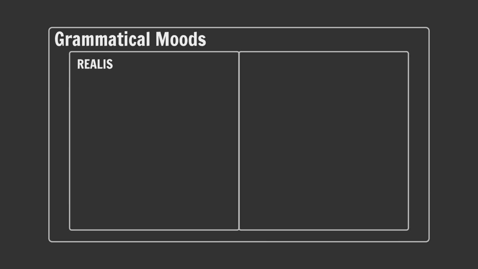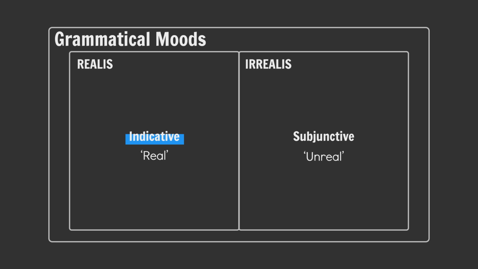All grammatical moods fall into one of two categories, realis or irrealis. Realis moods are grammatical moods that are used to indicate that something is or isn't the case, as the speaker believes it. As a shorthand, think real. Irrealis moods, in contrast, are grammatical moods that are used to indicate that an event is not known to have happened as the speaker is talking. Think unreal. One common system of mood is the indicative-subjunctive system, the indicative mood being realis, real, and the subjunctive mood being irrealis, unreal.